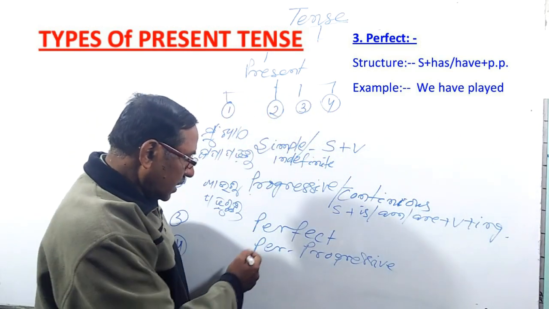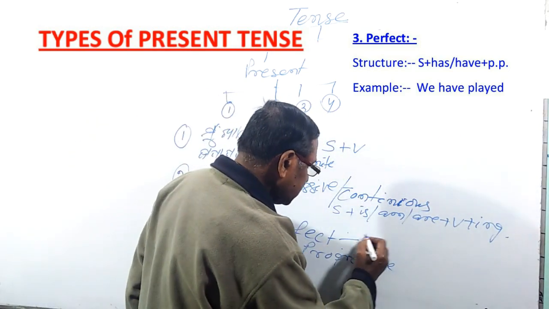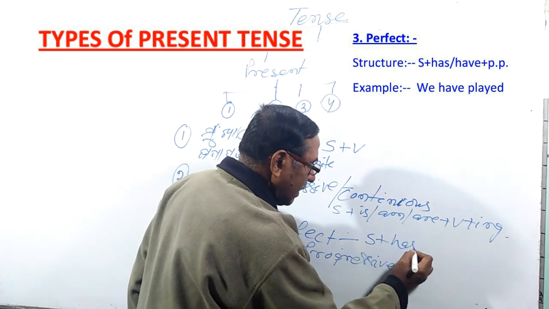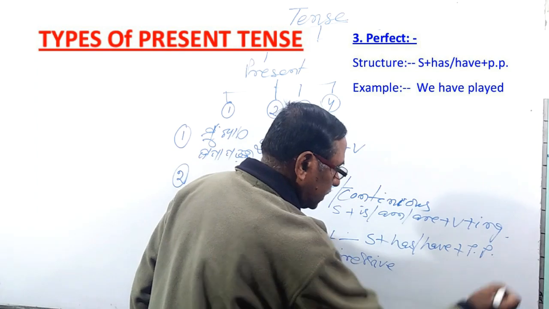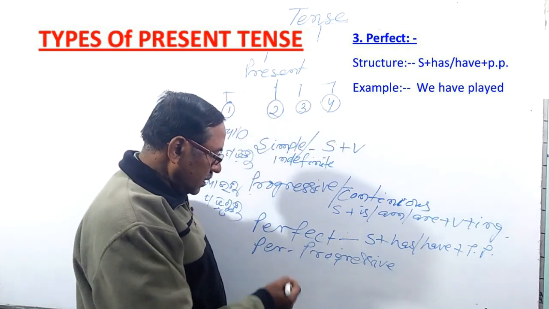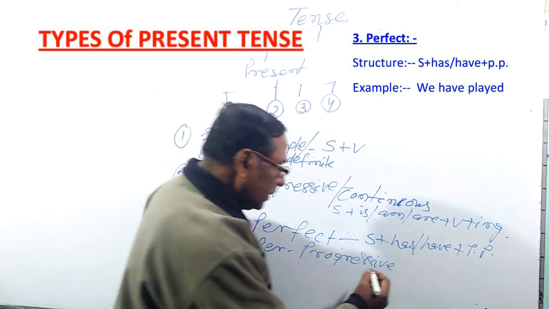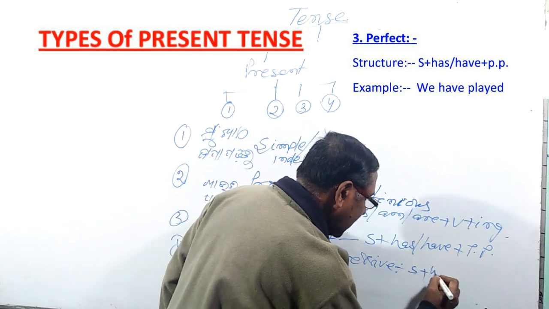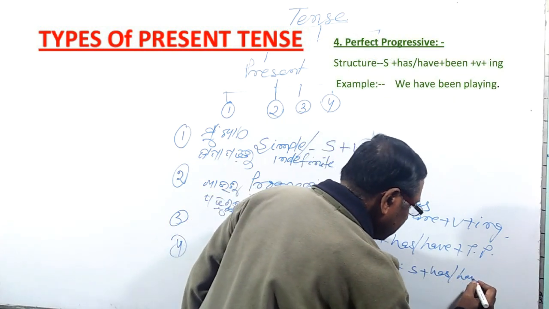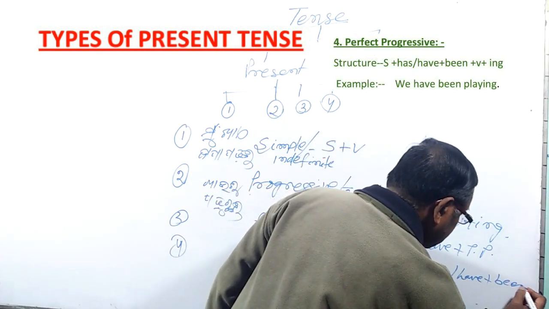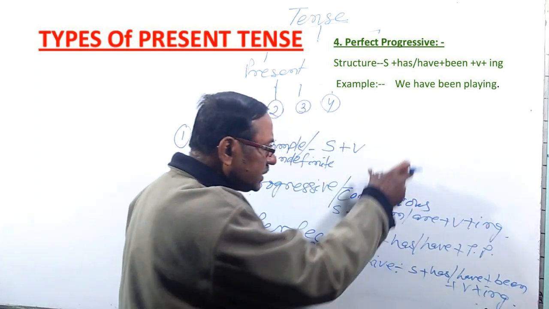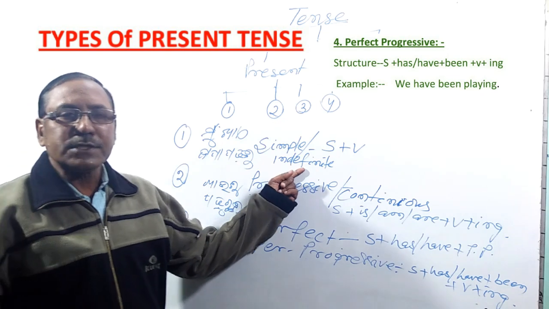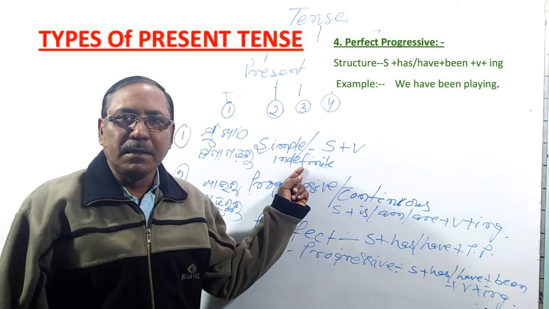Similarly, the perfect structure is subject plus has/have plus past participle form, PP or verb 3, and perfect progressive, that is subject plus has/have plus been plus verb plus ing. So these are the structures of different types of present.